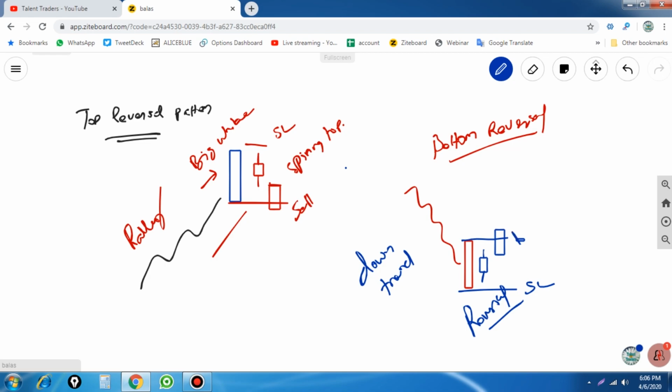So here we are going to follow the buy with the stop loss at this low. This is called the spinning top becoming a bottom reversal pattern.